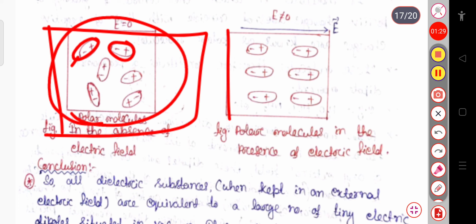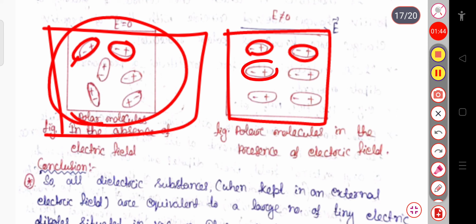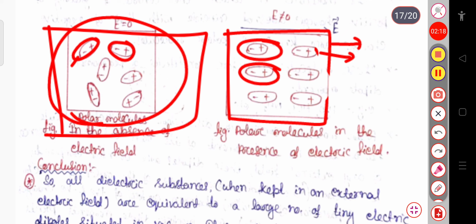But when this dielectric material is placed in an electric field, the field exerts a torque on the dipoles. The electric dipoles will now try to align themselves in the direction of the field, with the positive charges lying in the direction of the field and the negative charges opposite to it. The individual dipoles then experience their own electric field in the opposite direction, from positive to negative.